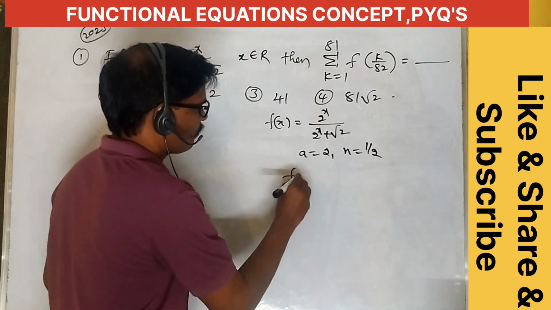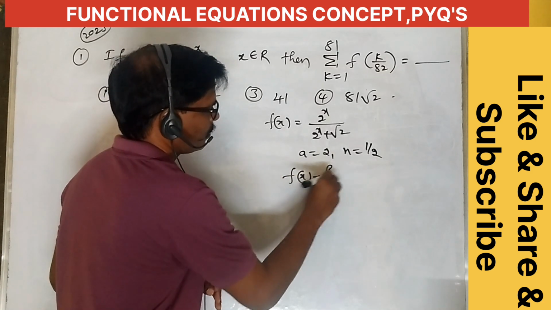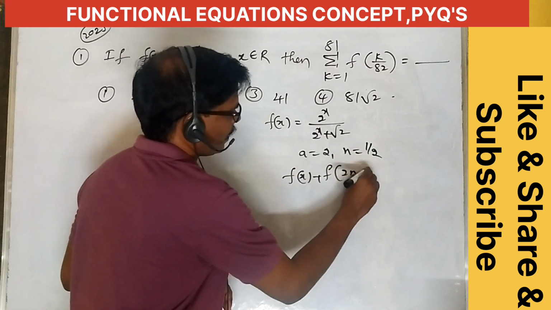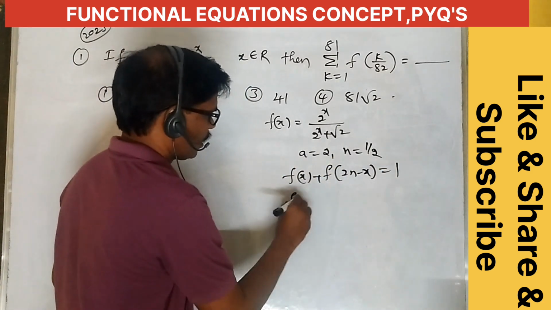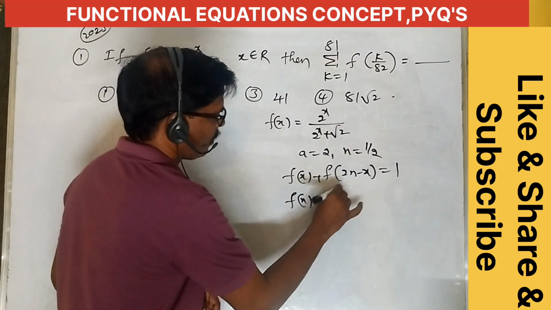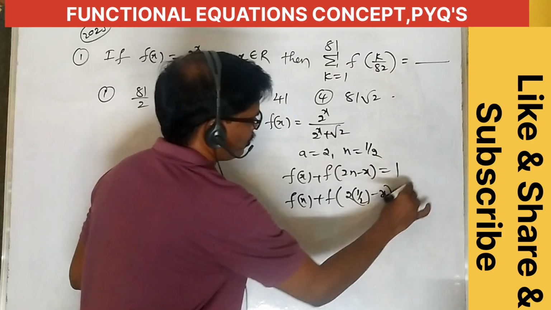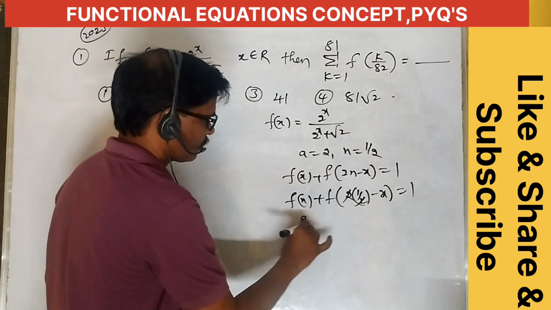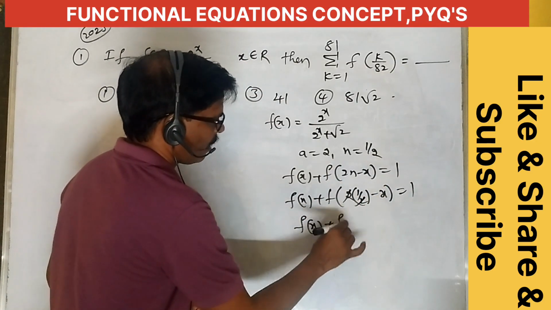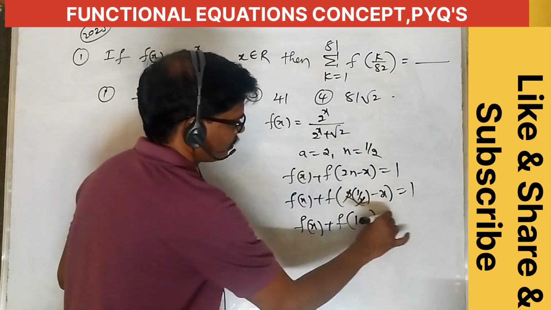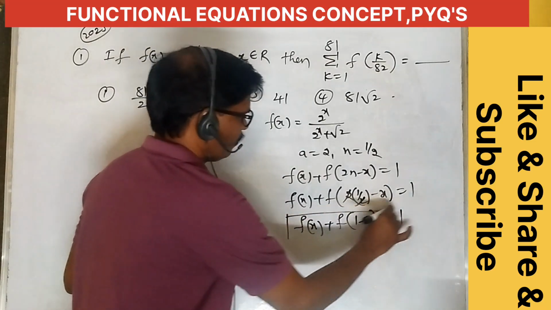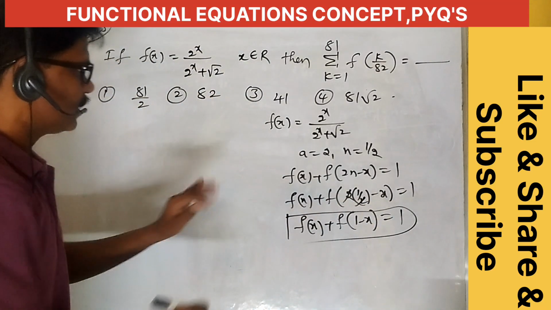Here write f of x plus f of 2n minus x equals 1. Okay, f of x plus f of 2 into 1 by 2 minus x equals 1. The 2 cancels, so f of x plus f of 1 minus x equals 1. Okay, this is the formula.